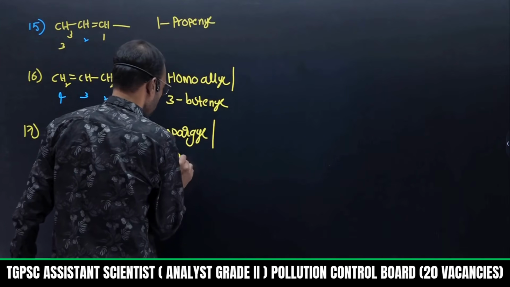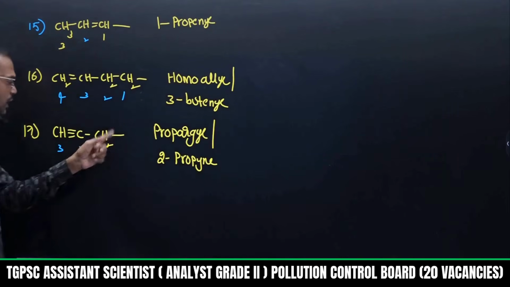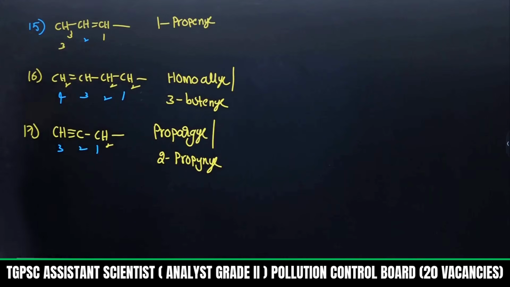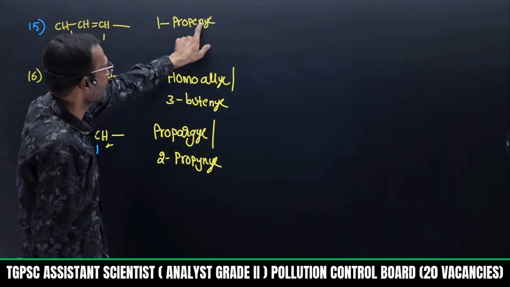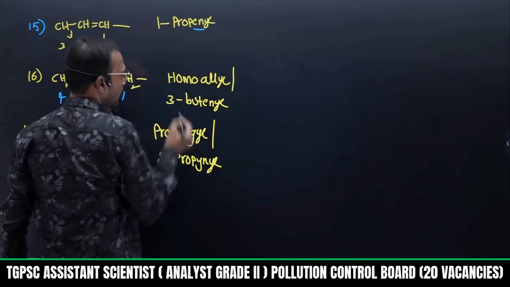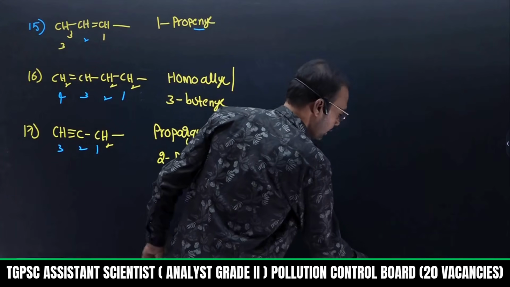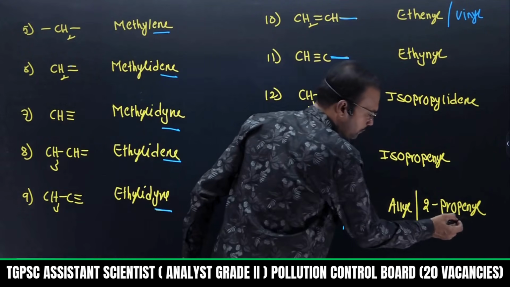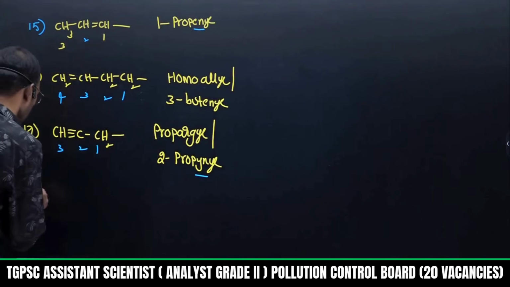It is 2-propynyl. This is called 2-propynyl. Otherwise see, here one hydrogen is removed, and if you remove that hydrogen, you say yl, 2-propynyl. So 2 molecules are there. 1-propenyl, here see propenyl. It is ene. If you concentrate here, it is only a double bond. And right now it is a triple bond, yne. If you go through this one, here 2-propenyl I have given. See in this one, here also 2-propenyl. But see, it ends with ene. But here it ends with yne. There is a difference.